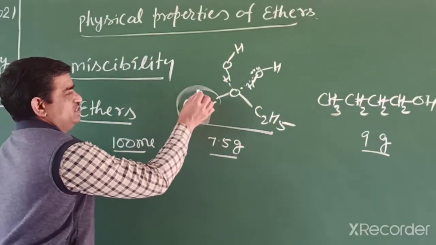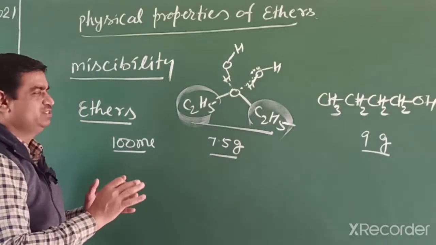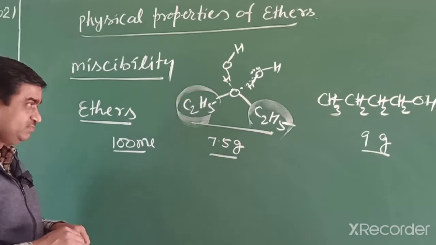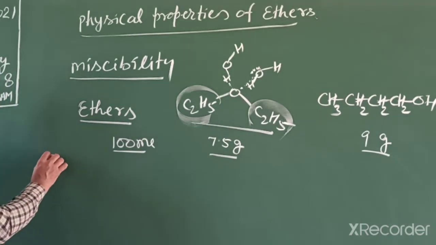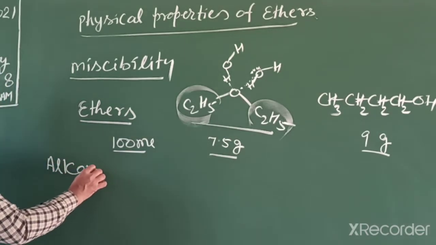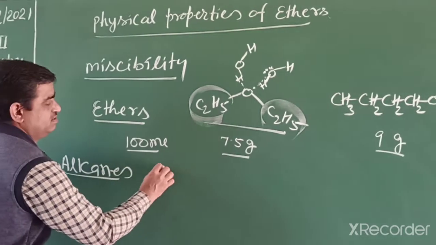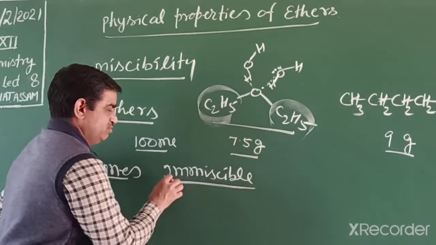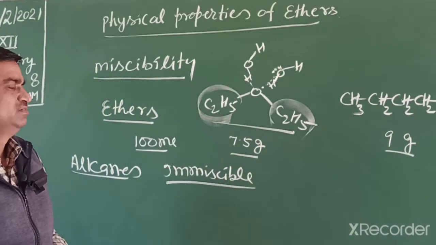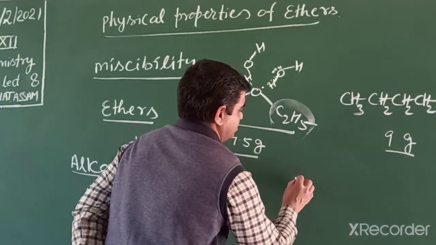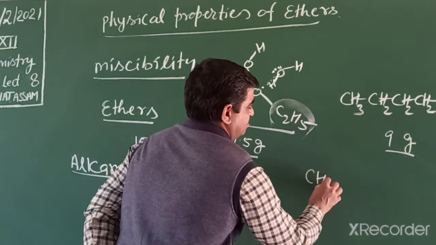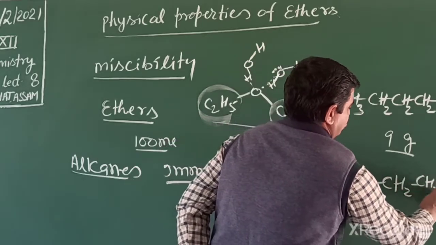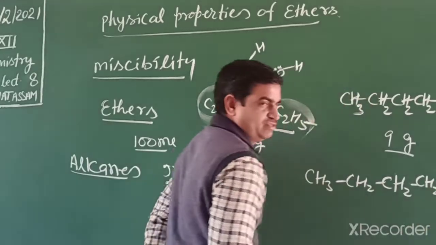When the alkyl group size increases, the miscibility or solubility decreases. But students, alkanes are immiscible. What is the reason? Because alkanes cannot make hydrogen bonds with water; there is no hydrogen bond formation with water.